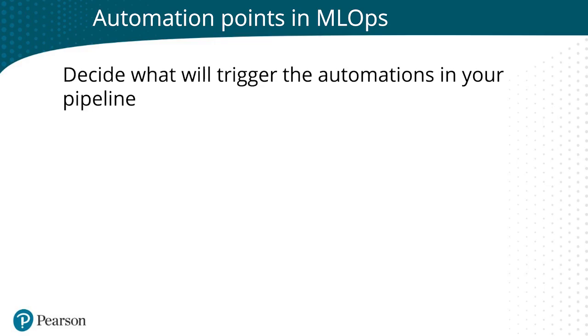When it comes to data ingestion, do you want to limit the amount of data that you pull in from your data sources? And once you've reached that limit, you trigger your featurization step. Do you want to take your experiment evaluations and move the models that fit a certain accuracy threshold to your model registry? These are some of the things that you can start thinking about for triggers to the automation.